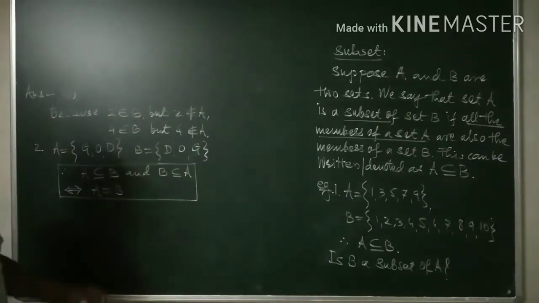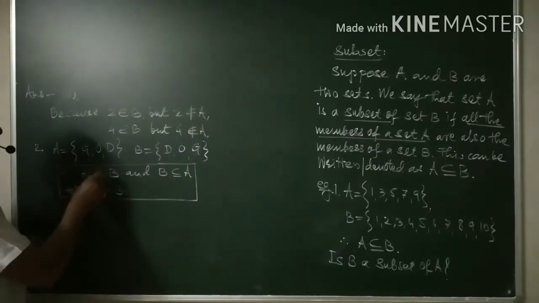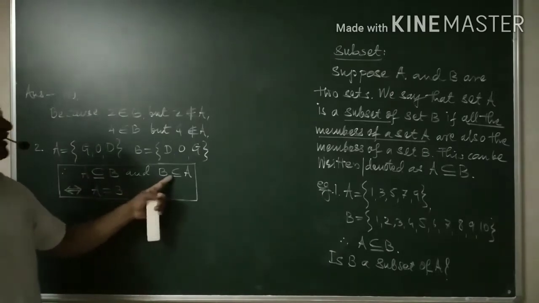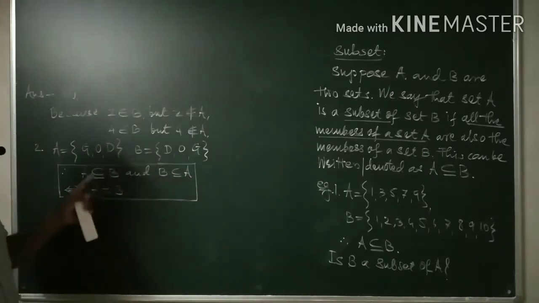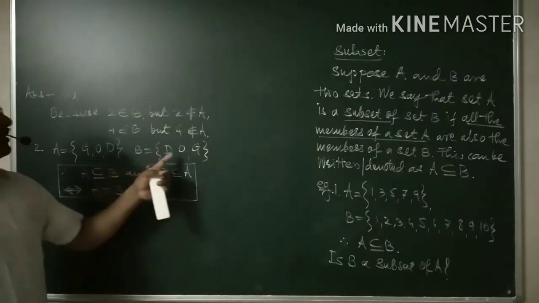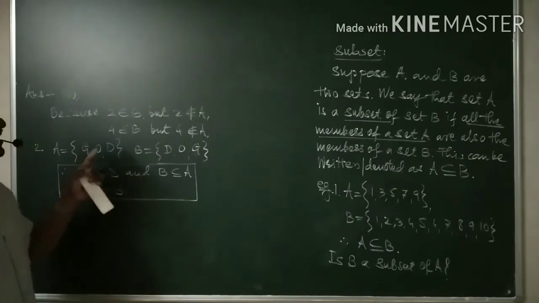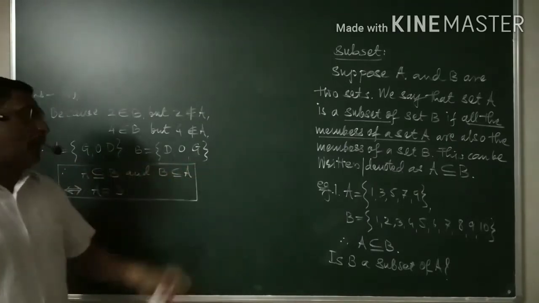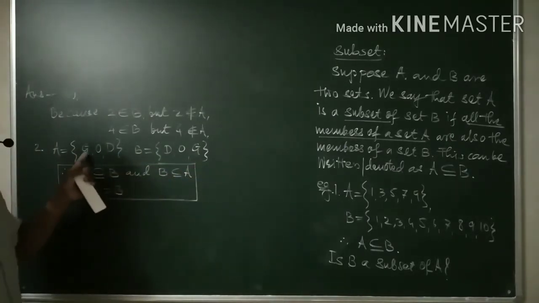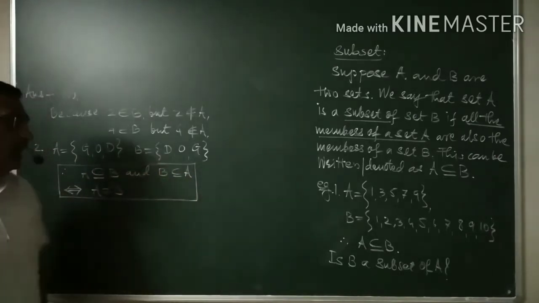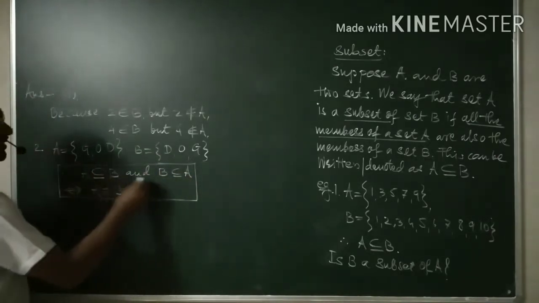Okay. And now that is why, yeah, A is a subset, B is also a subset, and again the number of elements in A is equal to the number of elements in B, or the members of A and members of B are the same, and that is why the equality sign is here, right?